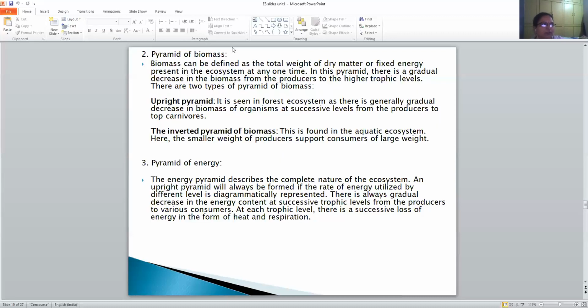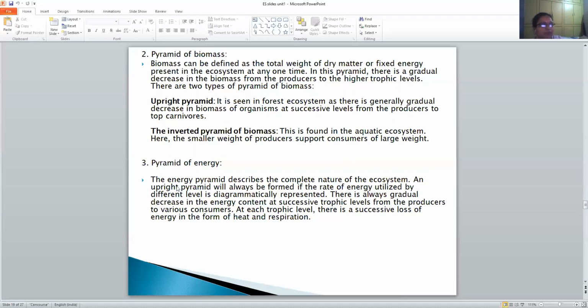Next we have the pyramid of biomass. It depends upon the biomass. Biomass can be defined as the total weight of dry matter or fixed energy present in the ecosystem at one time. Here again you have upright as well as inverted. For upright, you can take the forest ecosystem as an example, and for inverted biomass, you can take the aquatic ecosystem.